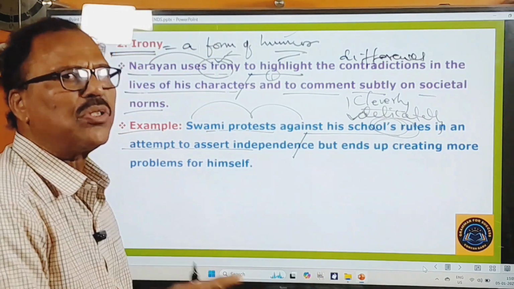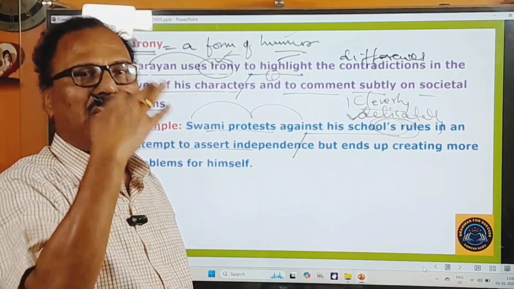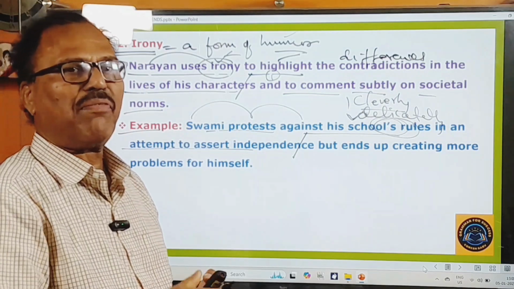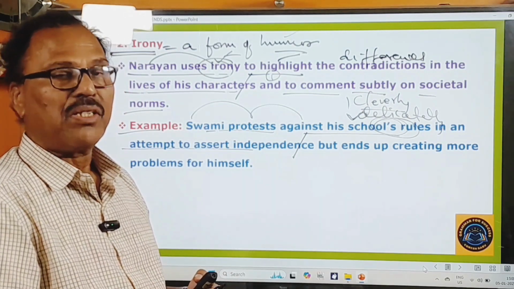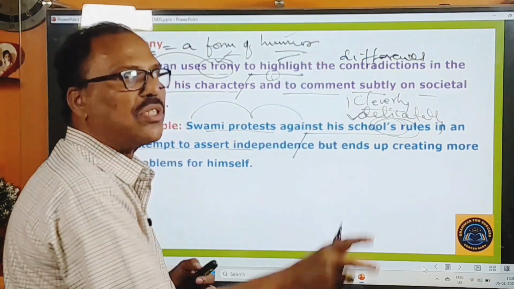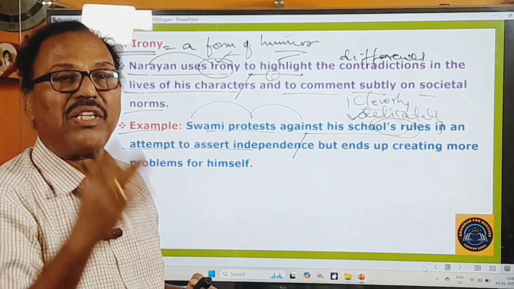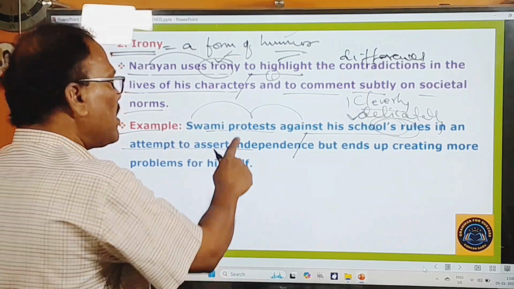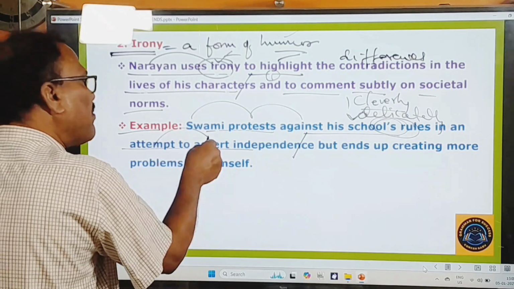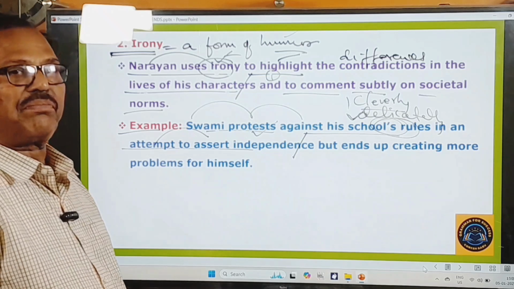School's rules means school's routine. You have to go to school at 7:30 or 8 o'clock. You have to remain in the school throughout the day till 4 o'clock or 5 o'clock. You have to learn all the things. So there is no question of any exemption. So all such things are there. So that's why he protests against the school's rules. The school's rules and routine were very strict in those days. So he protests against that in order to free himself, or in order to enjoy independence, in order to enjoy freedom.